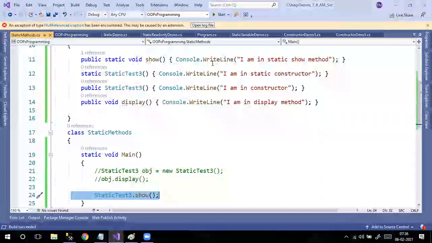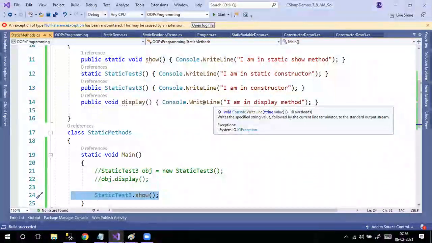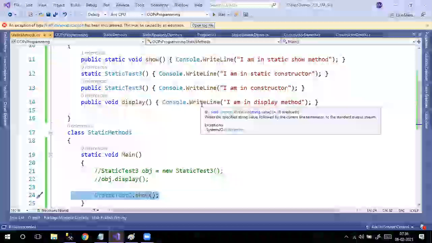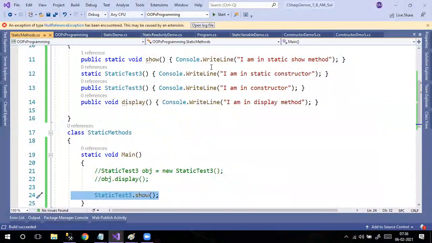Yes, correct. In this only it's there. Console is a class, writeLine is a method. Not only that, convert.toInt, convert.toChar, console.readLine, all those things, writeLine, readLine, toInt32, toInt64, are static methods.